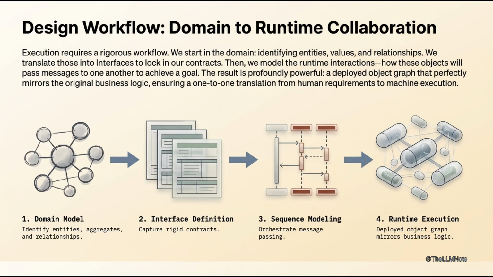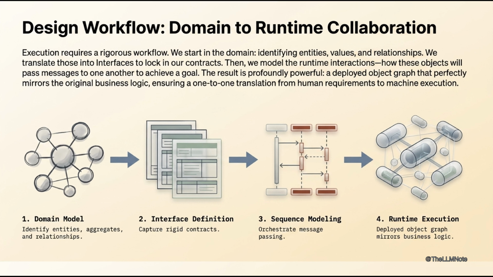Think about this for a second. Design workflow, domain to runtime collaboration. Headline: model the domain, define contracts, orchestrate message passing. Supporting text: start with the domain, identify entities, value objects, aggregates, services, define attributes, responsibilities, and relationships: association, aggregation, composition, design interfaces to capture contracts, then model runtime interactions via message passing.